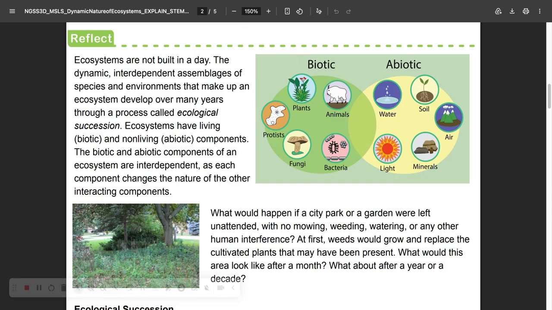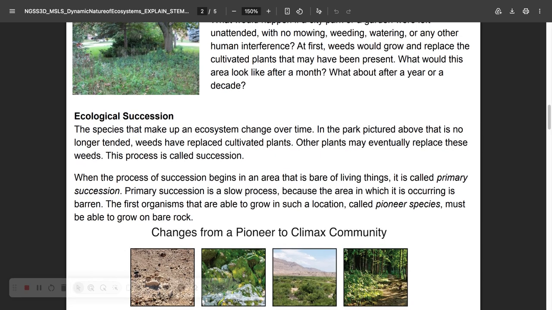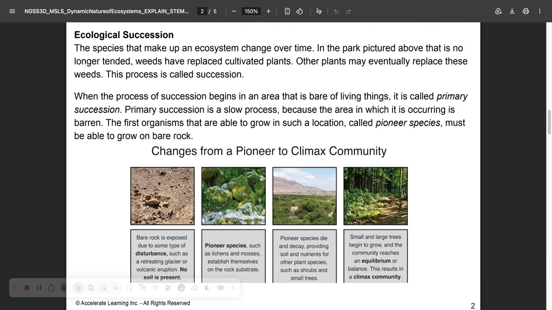What would happen if a city park or a garden were left unattended, with no mowing, weeding, water, or any other human interference? At first, weeds would grow and replace the cultivated plants that may have been present. What would this area look like after a month? What about after a year or a decade? Ecological succession. The species that make up the ecosystem change over time. In the park pictured above that is no longer tended, weeds have replaced cultivated plants. Other plants may eventually replace these weeds. This process is called succession.